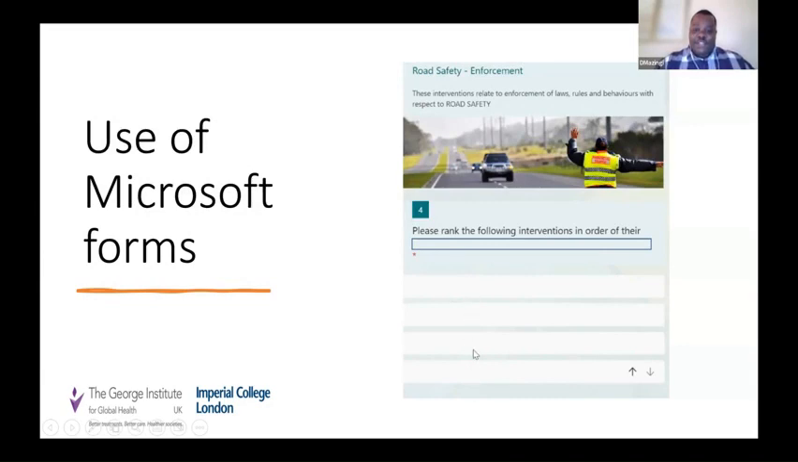We haven't put the text here so that we don't preempt you. And essentially what you do is you take your mouse and you drag each of these interventions either up or down based on the ranking. So we ask that you look at each of the interventions. So in this case, there are 4 under road safety enforcement, and then drag each one of them to the place that you believe it should be. Top is top priority, bottom is bottom priority.